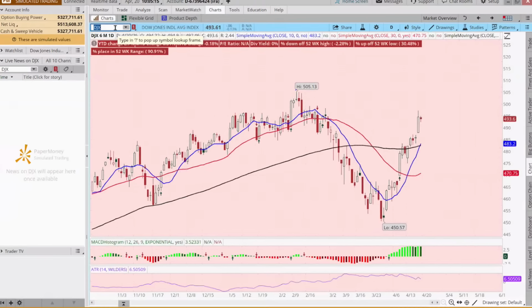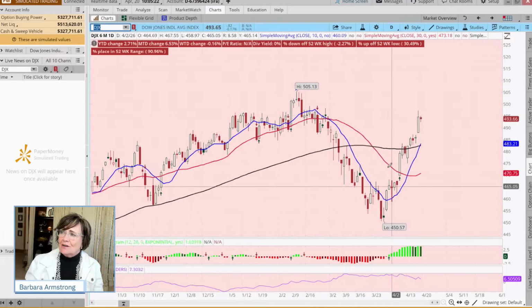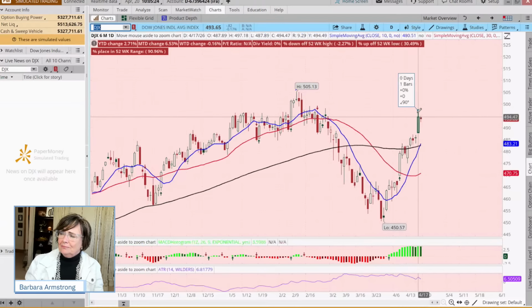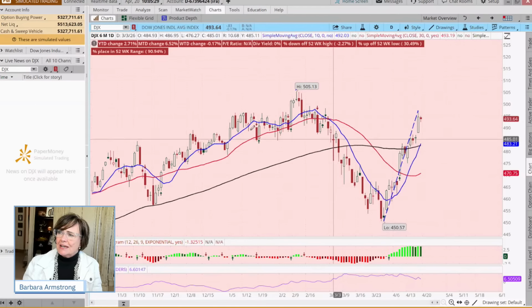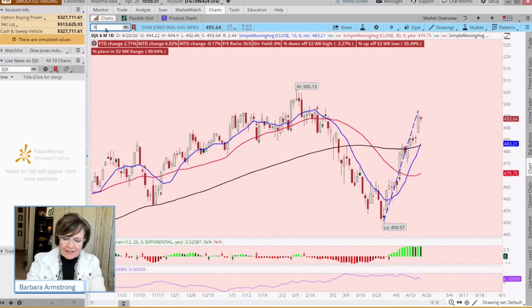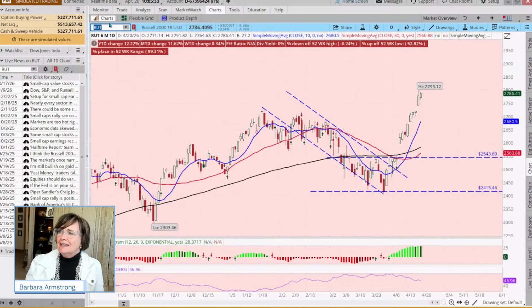The Dow, are we looking at variations on a theme here? Not hitting a new all-time high on Friday, but it did have a very big day on Friday. And again, up pretty dramatically, 10%. And then the Russell, at least when I looked at it this morning, it was still up. And it hit an all-time intraday high on Friday. If this were closing now, it would be a new all-time closing high on our small caps.